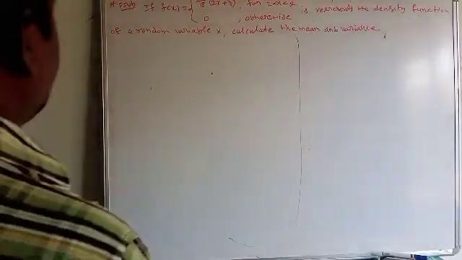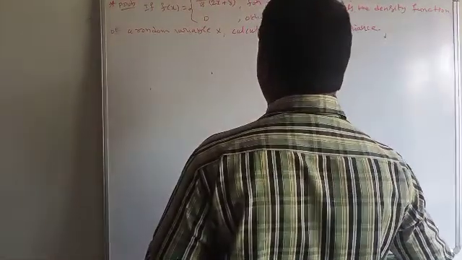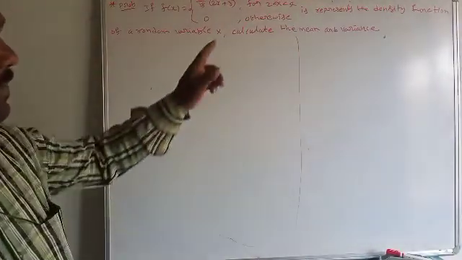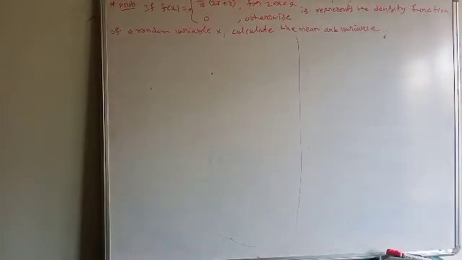Another problem: if f of x is equal to 1 by 18 into 2x plus 3 for 2 is less than x is less than 4, it represents the density function of a random variable x.